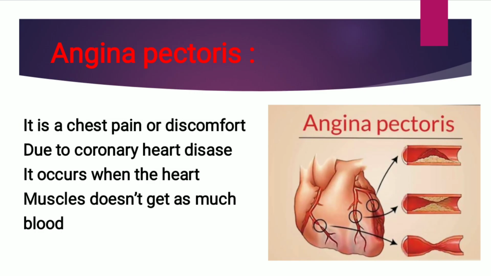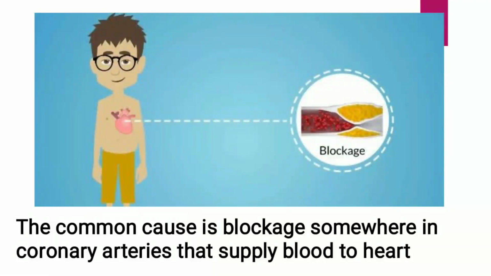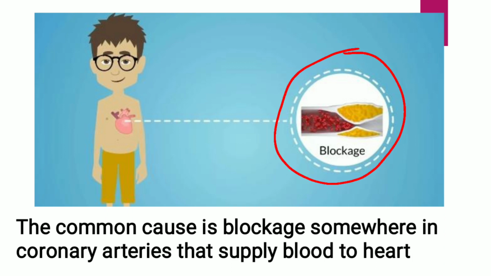First of all, we have to know about angina pectoris. It is a chest pain or discomfort due to coronary heart disease. It occurs when the heart muscle doesn't get as much blood. The common cause is a blockage somewhere in the coronary arteries that supply blood to the heart. In the above figure, see the blockage of the artery.